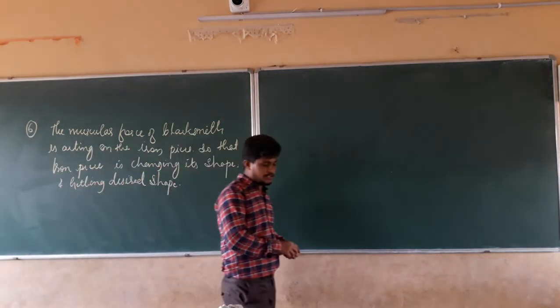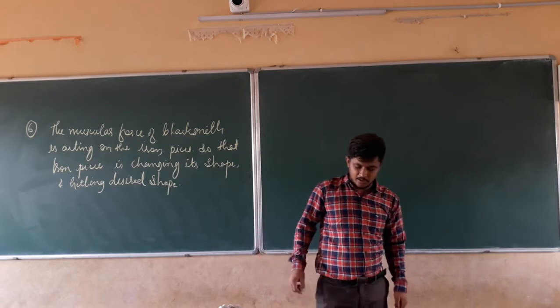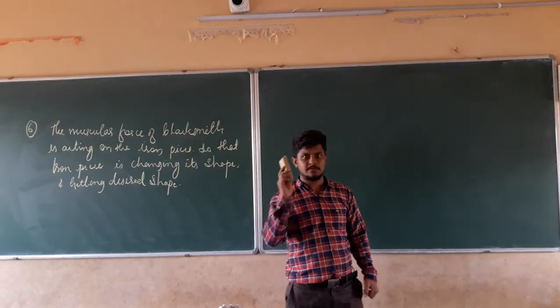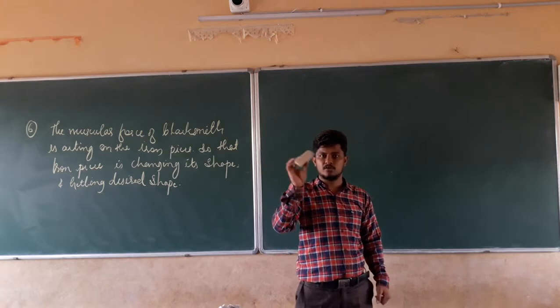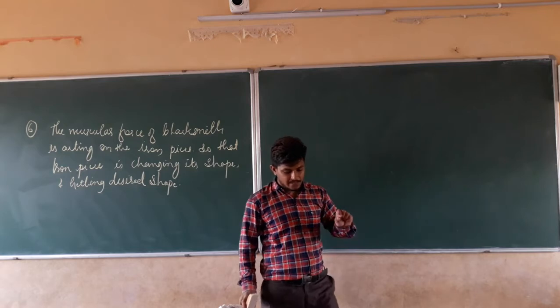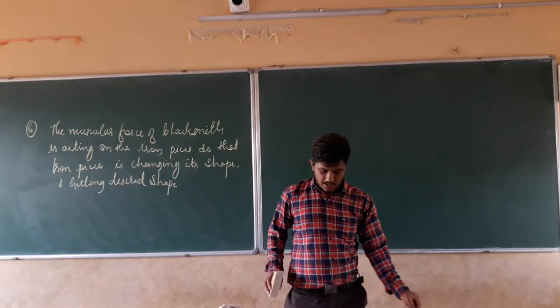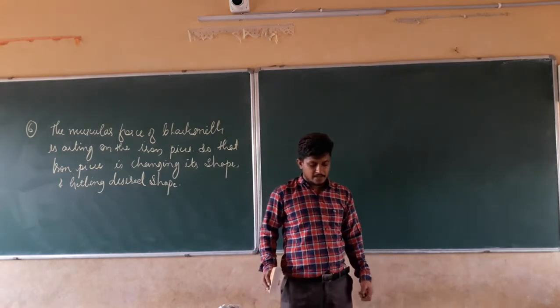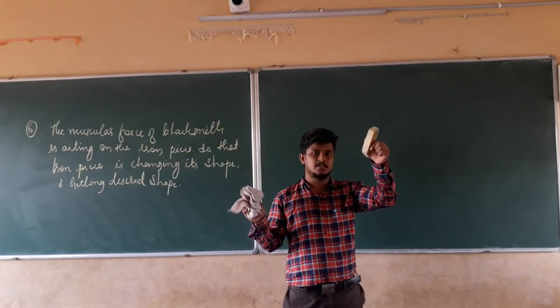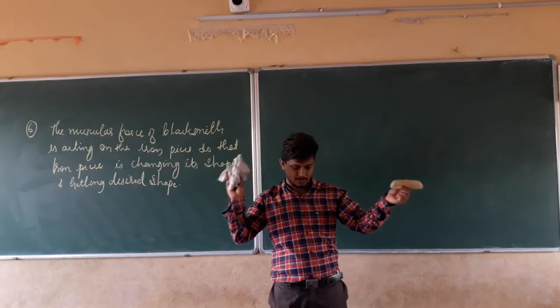Right? Next, seventh question is: an inflated balloon was placed against a wall. An inflated balloon. This will be the inflated balloon. That is nothing but the balloon which contains the air. Right? An inflated balloon was placed against the wall after it has been rubbed with a piece of synthetic cloth. Let this be the balloon and this will be the synthetic cloth.